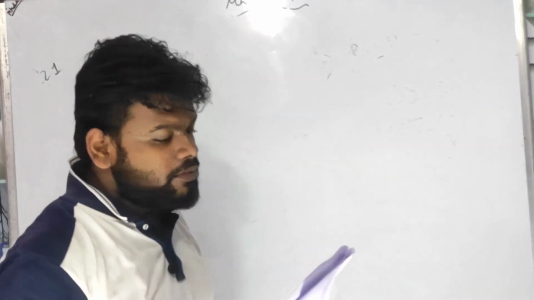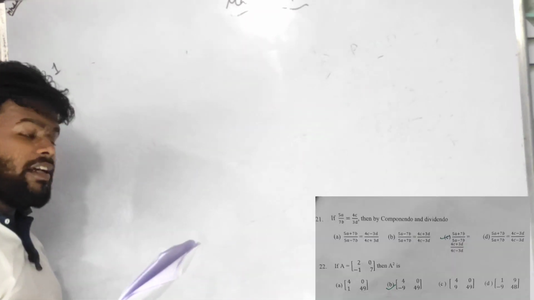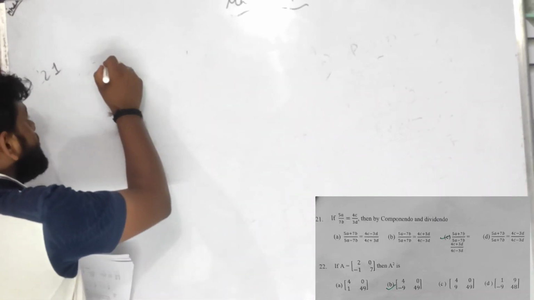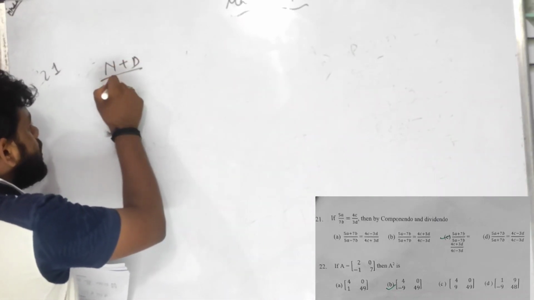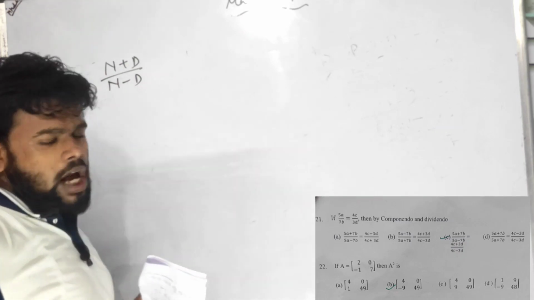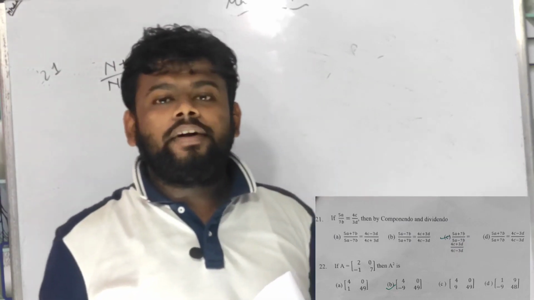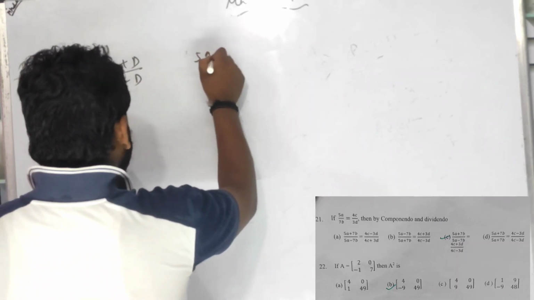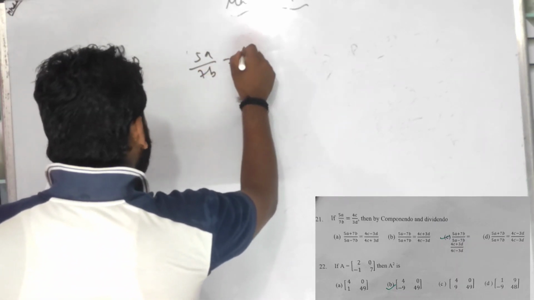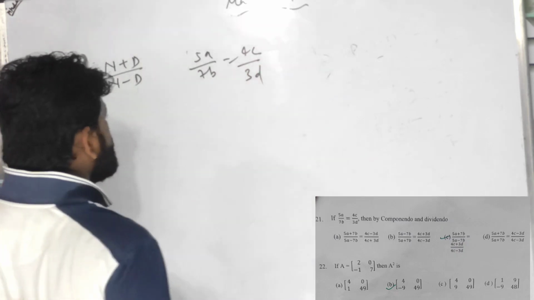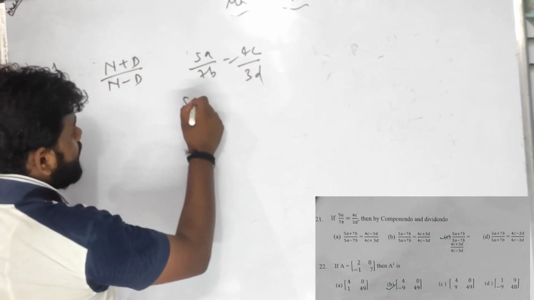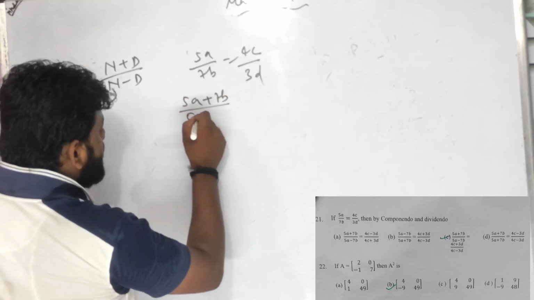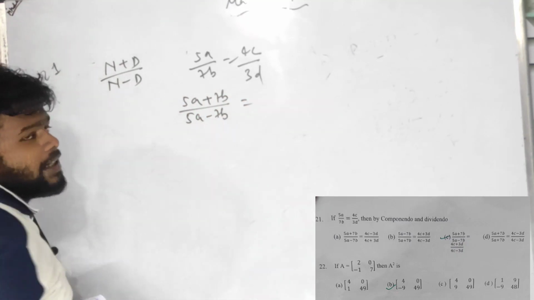Easy question number 21. In case of componendo and dividendo, you should always see numerator plus denominator divided by numerator minus denominator. It is the formula. For example, see 5a upon 7b, 5c upon 3d. So numerator plus denominator, 5a plus 7b upon 5a minus 7b. मिला कुछ इस प्रकार का.